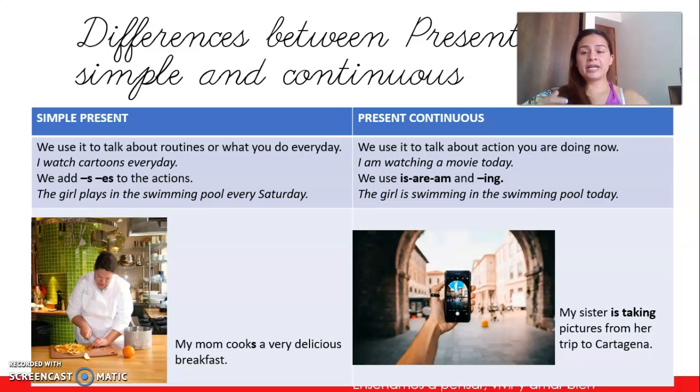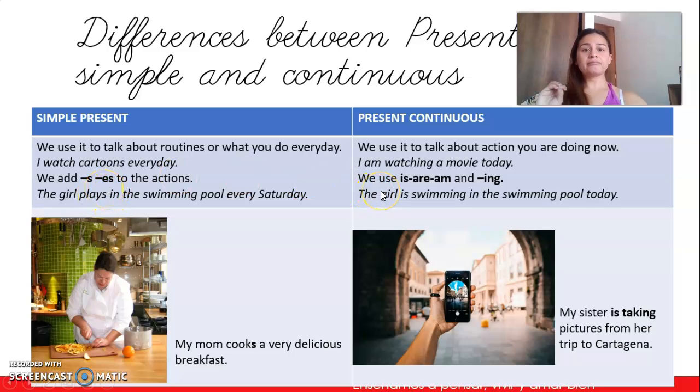Another difference is that in the actions, we add the S or the ES in the verbs. The girl plays in the swimming pool every Saturday. The girl plays.